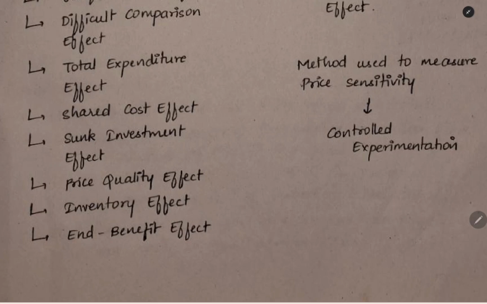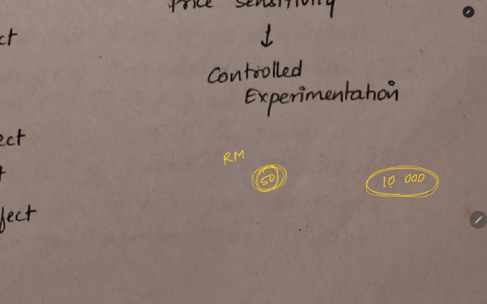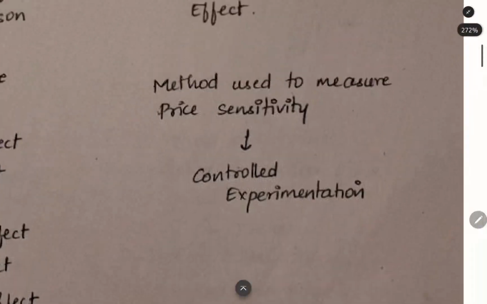The next thing is end benefit effect. For example, you are a manufacturer. You are purchasing raw material for your finished goods. The total cost of the finished goods comes out to be 10,000 rupees. But one particular material you are buying for 50 rupees and then adding it in the finished goods. Now you will not care that much about the 50 rupees that you are paying, because the total cost of the finished goods is coming to 10,000. So you will not care that much about the 50 rupees material.